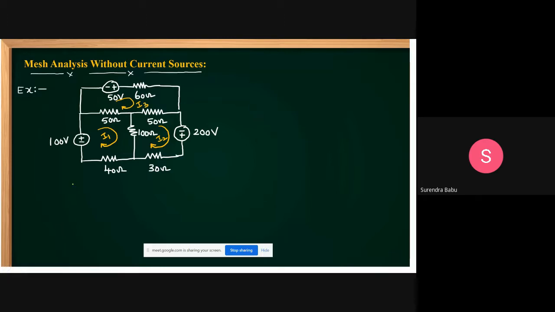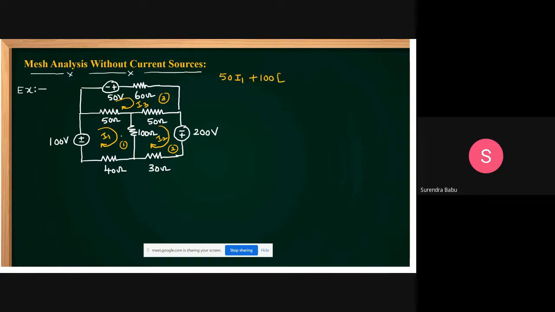Then apply KVL in different meshes. First I am applying it to mesh one. Let this be 1, this 2, and this 3. Apply KVL, yes friends: 50 into I1. If you take minus, then minus 50 into I1, minus 100 into this one, then here you take plus. But if here you take plus, then there you get minus. That is the only difference. Okay, no problem. 50 into I1 plus 100 into what you can get, students?